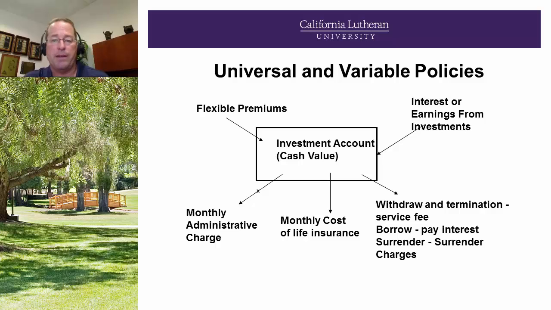So again, universal and variable policies, we have flexible premiums as a feature. From that, what else is added is the interest from earnings or investments, and then taken away from that cash value is the monthly administrative charge, monthly cost of life insurance, and any withdrawal or termination service fees if the borrower is paying interest on a loan or any surrender charges if the policy is surrendered.